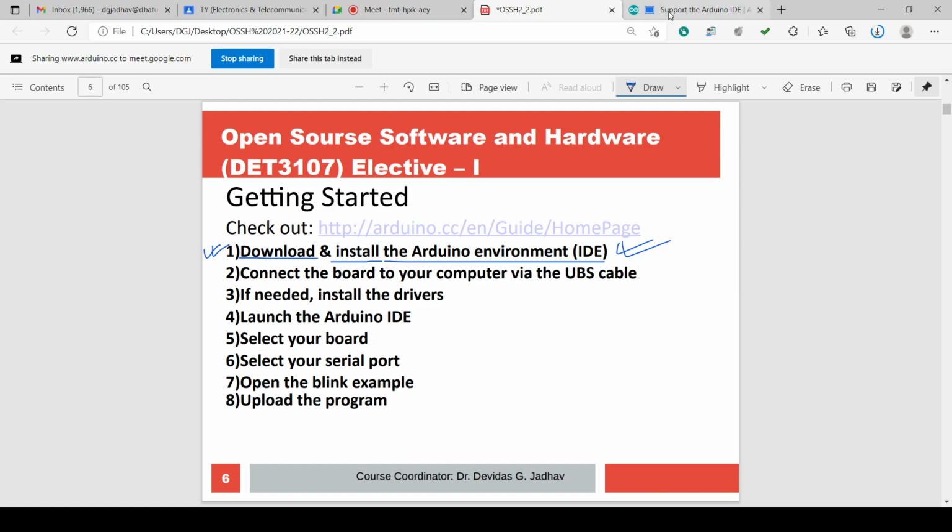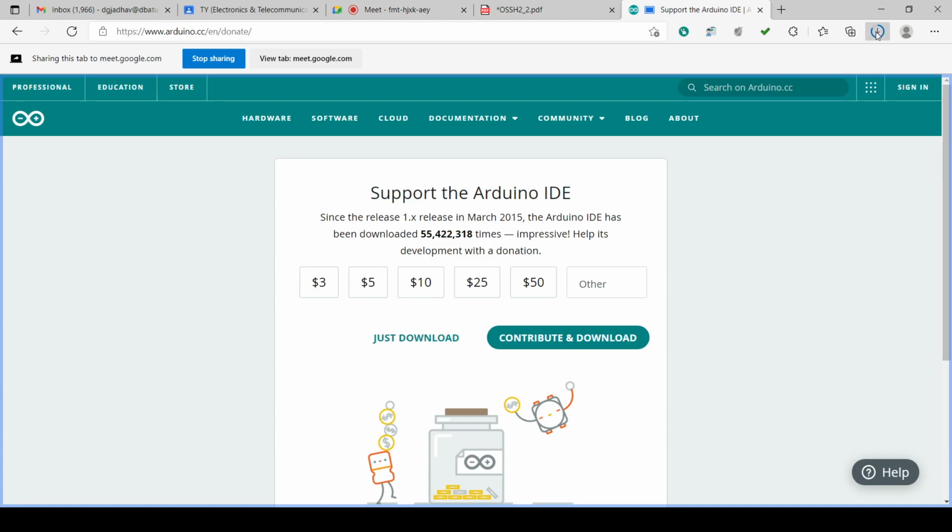So we are downloading now, and it has almost completed. 19 seconds are left, 13 seconds are left. From 203 MB, almost 200 MB is completed, so it will complete. Now I will open this file, the Arduino folder.